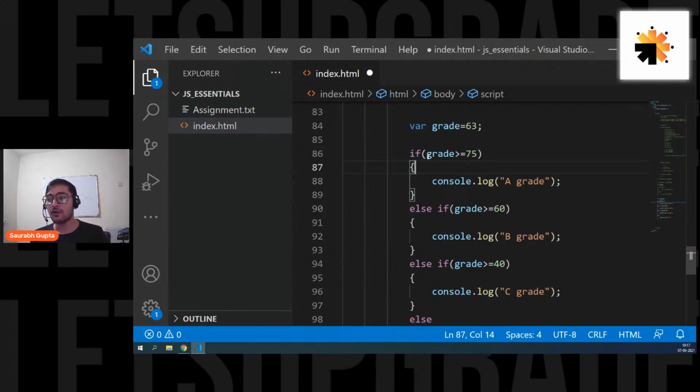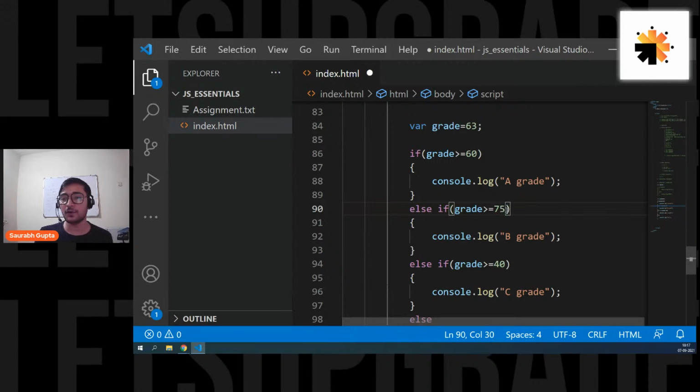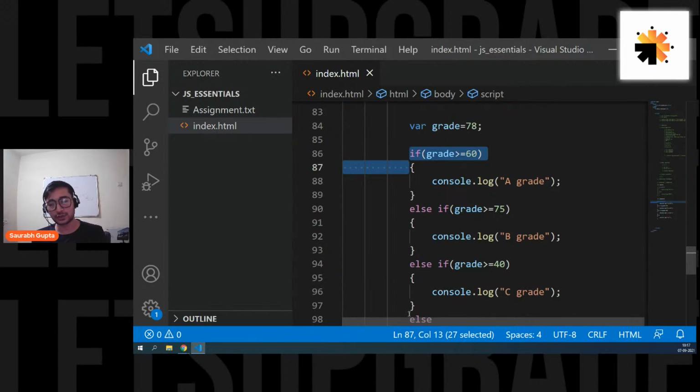For example, what if I move my conditions up and down? What if I do this? Let's say I move the 60 part on the top and the 75 part on the bottom. Now let's say my grade is 78. Remember, guys, this thing starts executing from top and goes to the bottom. Now I'm checking if grade is greater than or equal to 60. Yes, 78 is greater than or equal to 60.